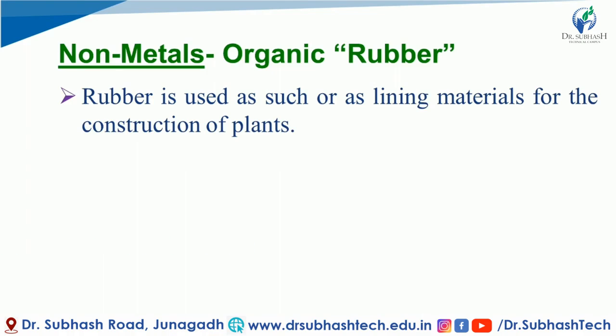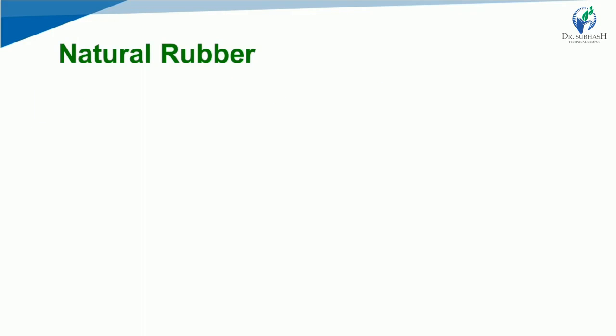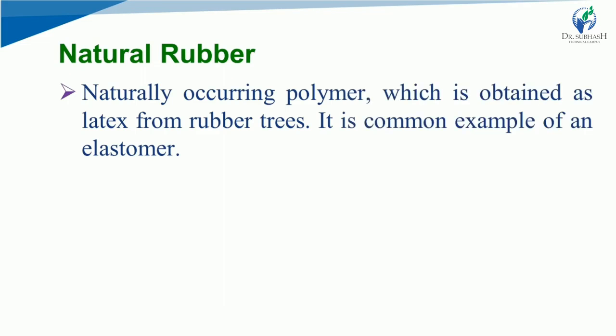Rubber is used as such or as lining material for construction of plant. Rubber is very famous in the pharmaceutical industry. Both natural and synthetic rubbers are used. There are two types of rubber, natural and synthetic rubber. Natural rubber first we are going to discuss.